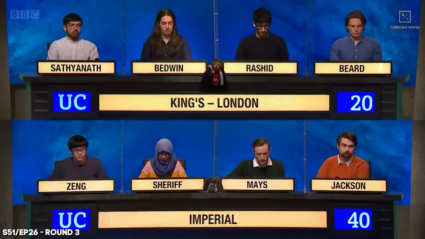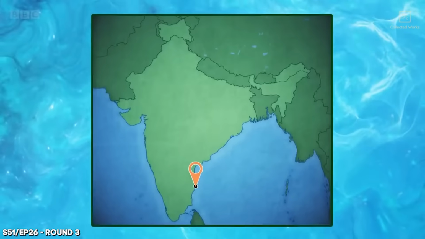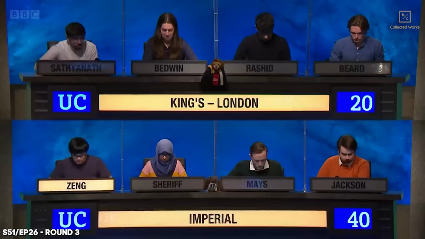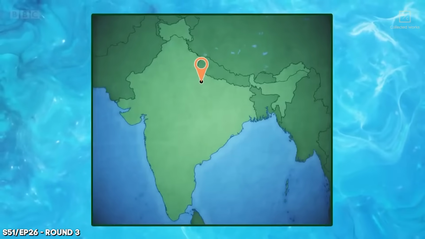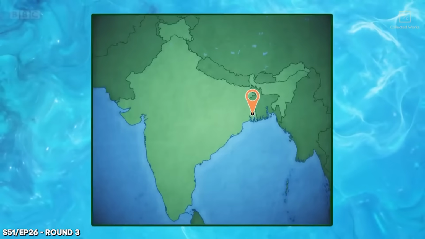We're going to take a picture round now. You're going to see a map of India with a state capital marked. For 10 points, give both the name of the city and the state of which it's the capital. Imperial Zeng. Chennai and Tamil Nadu. That is correct. That one is Lucknow and Uttar Pradesh. It is, that's correct. Well done. Secondly, Bhopal, Madhya Pradesh. That is correct, yes. And finally, Kolkata, West Bengal.